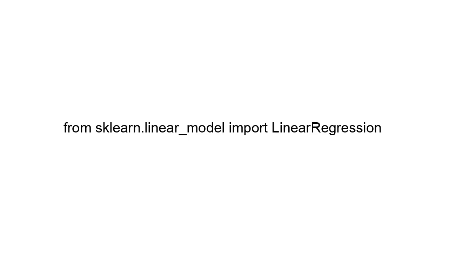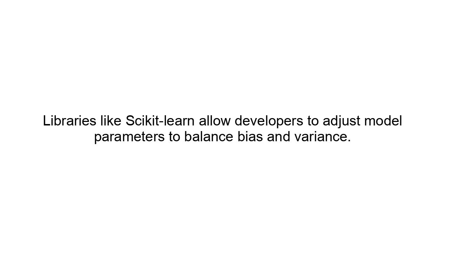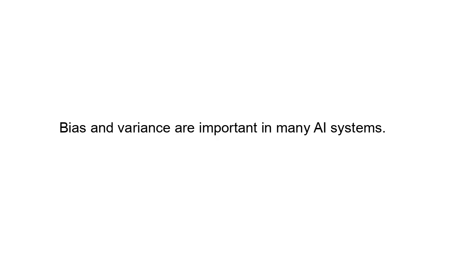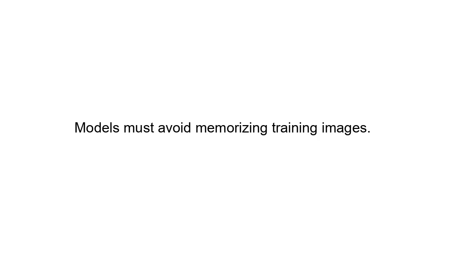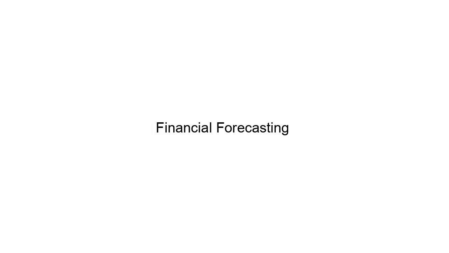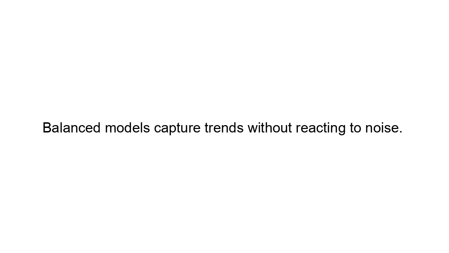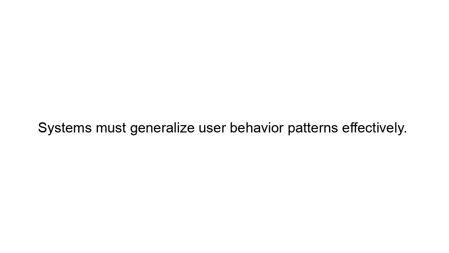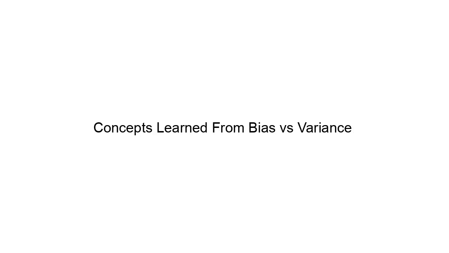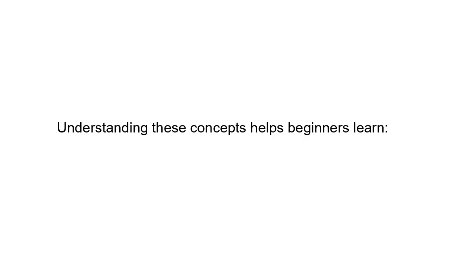Example Python concept, example machine learning model: from sklearn.linear_model import LinearRegression. Libraries like scikit-learn allow developers to adjust model parameters to balance bias and variance. Real-world applications. Bias and variance are important in many AI systems. Image recognition: models must avoid memorizing training images. Financial forecasting: balanced models capture trends without reacting to noise. Recommendation systems: systems must generalize user behavior patterns effectively.